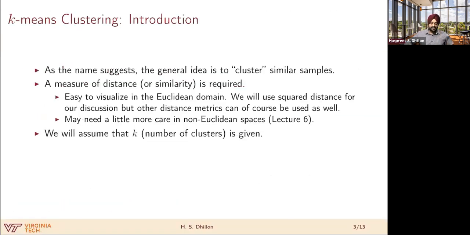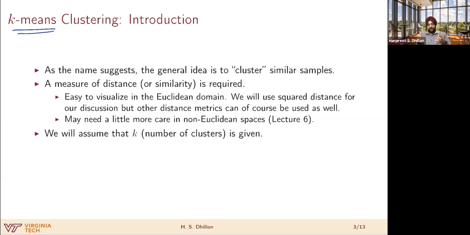So let's start with perhaps the most popular clustering algorithm, called the k-means algorithm. I'm pretty sure almost all of you would have heard about this. Let me introduce the idea, and then we'll go into some interpretations, one today and one in lecture 7. As the name suggests, the idea is to cluster similar samples or similar objects. That's the objective of clustering.